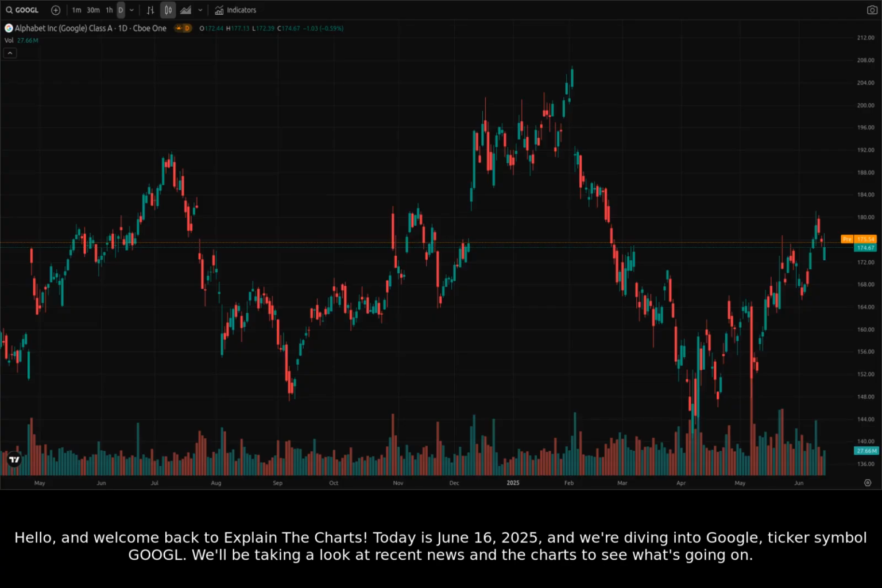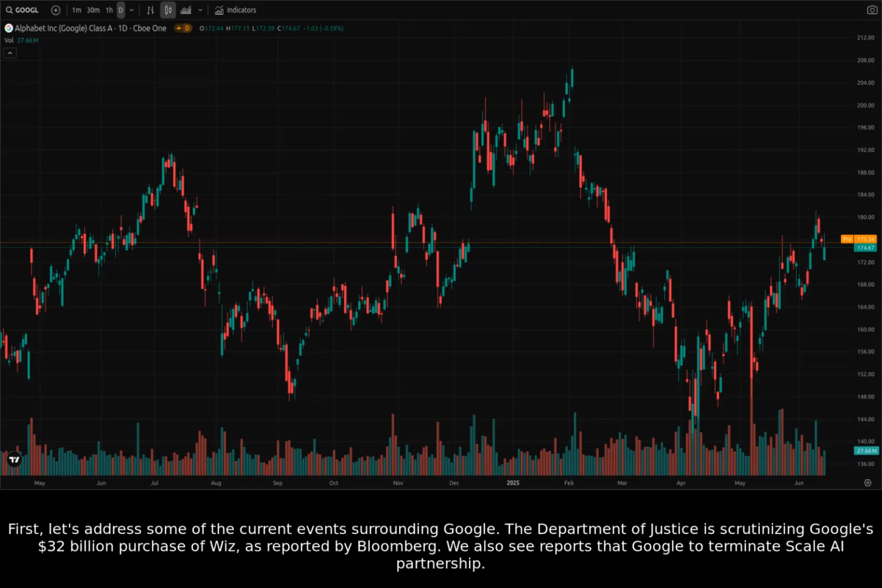Today is June 16th, 2025, and we're diving into Google, ticker symbol GOOGL. We'll be taking a look at recent news and the charts to see what's going on. First, let's address some of the current events surrounding Google.